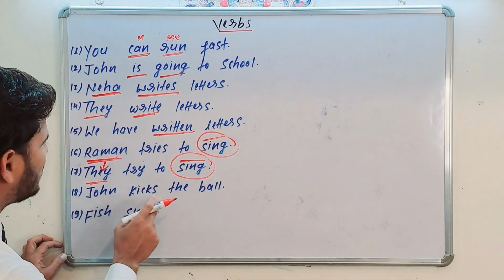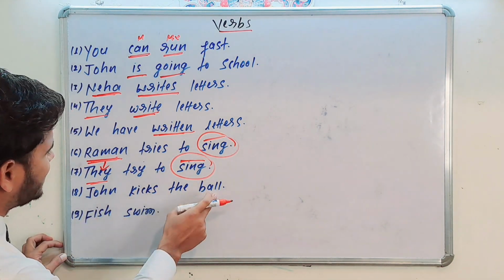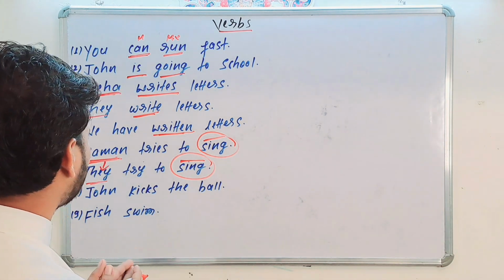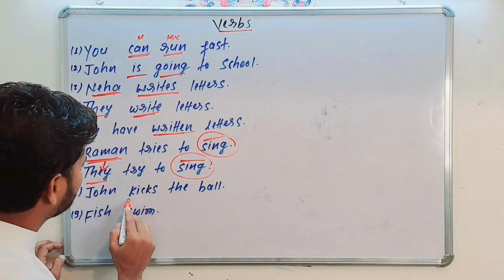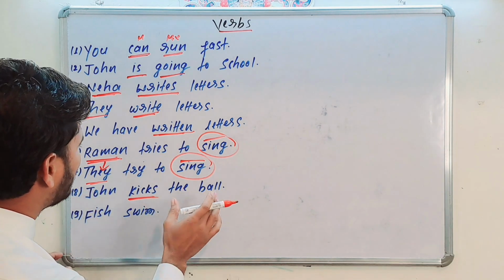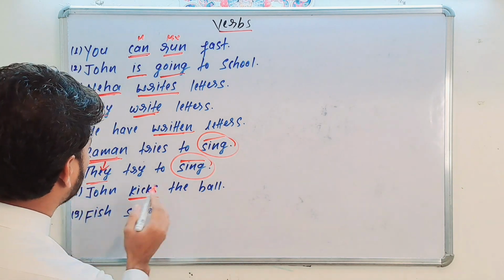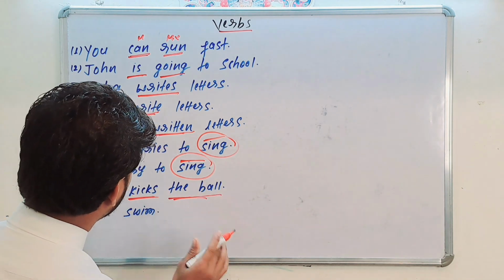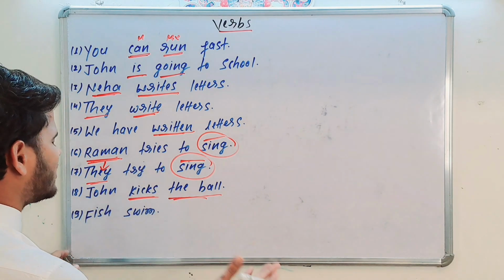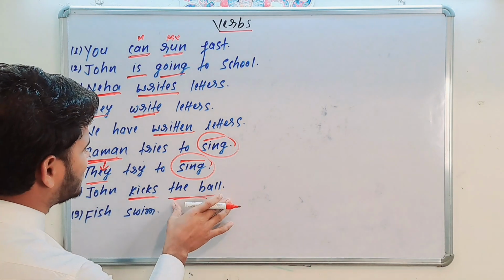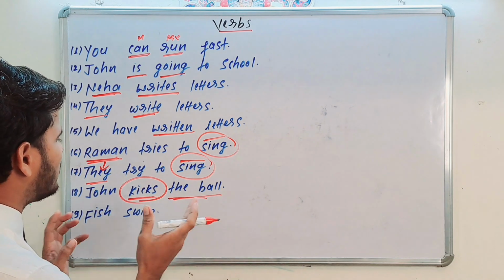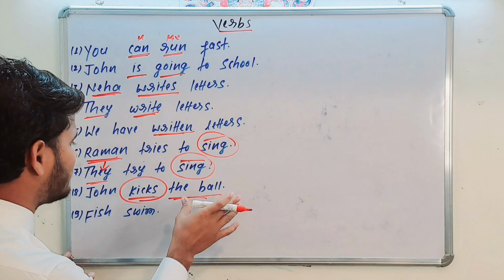Here, see, John kicks the ball. Next one, transitive verbs. John kicks. The verb kicks is a transitive verb which always takes a direct object. John kicks what? Ask a question. John kicks what? The ball. You can't stop at John kicks. This is a transitive verb, kicks, which always takes a direct object to make sense.